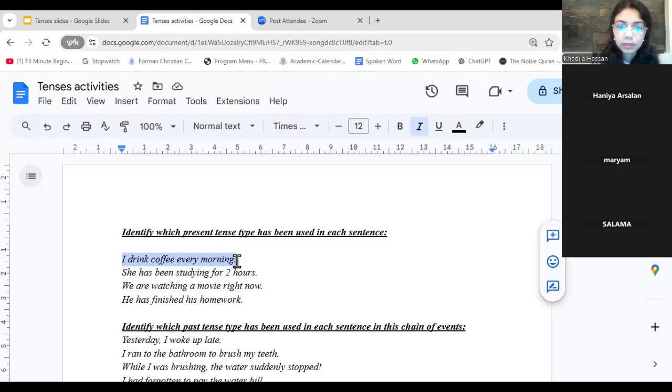I drink coffee every morning. Is this simple present? Is this present continuous? Is this present perfect? Or is it present perfect continuous? I drink coffee every morning.